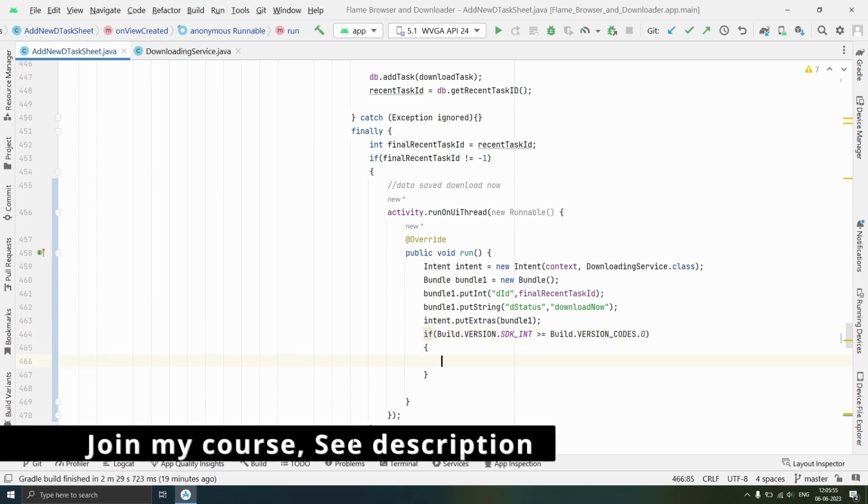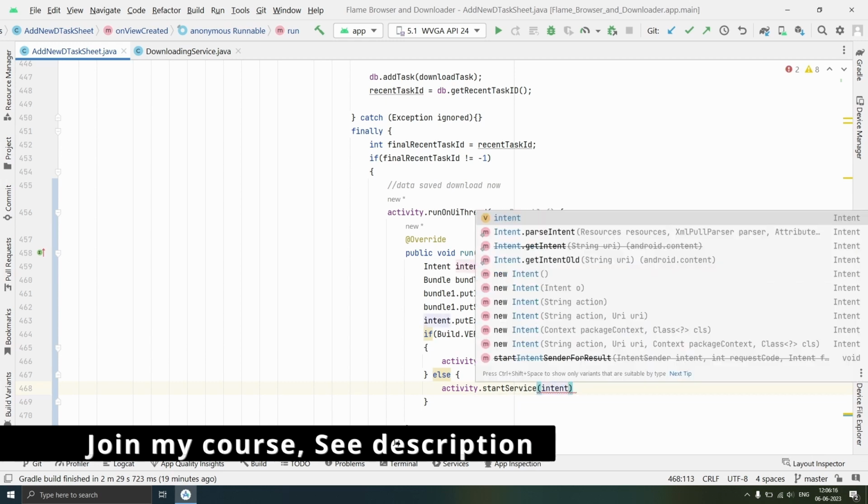Then in that case we will call activity dot start foreground service, and we will pass intent. In the else block, we will just call activity dot start service, and we will pass intent.